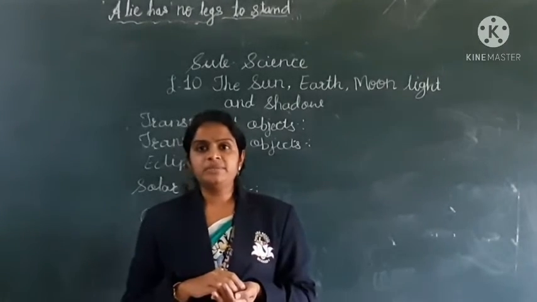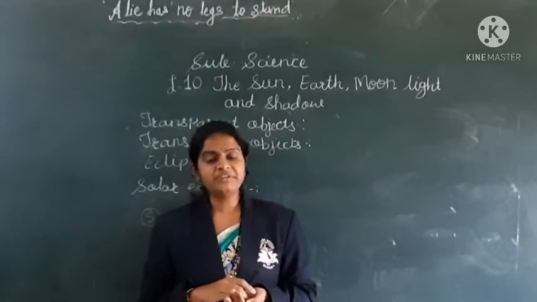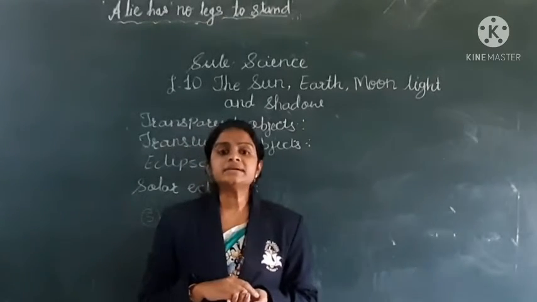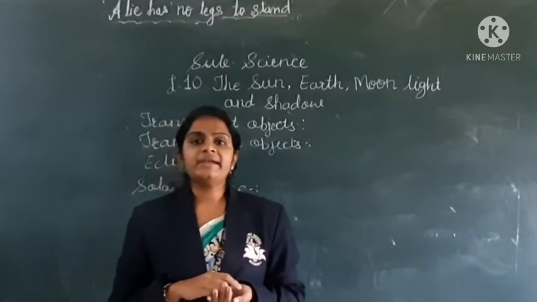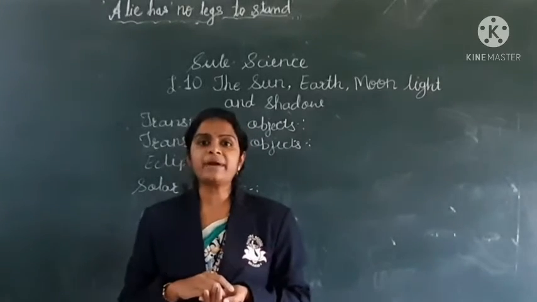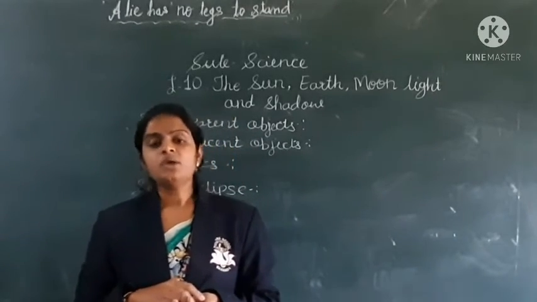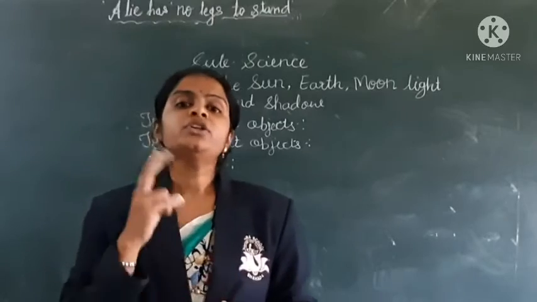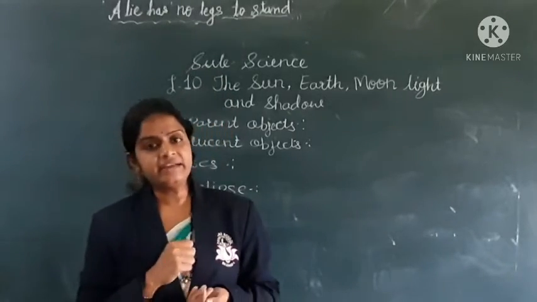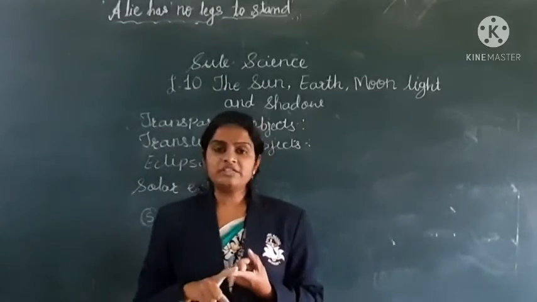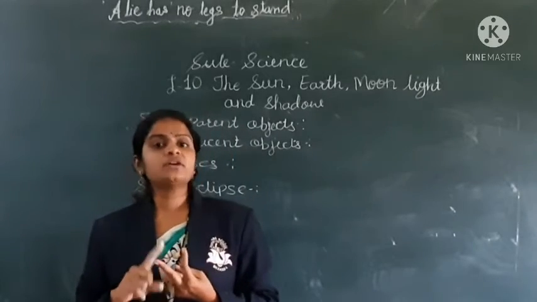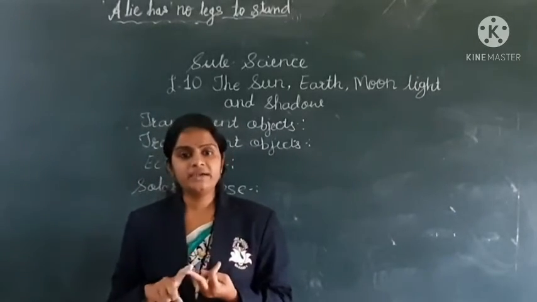During a solar eclipse, the portion of the sun blocked by the moon appears as a dark patch against the brightness of the sun. So in this way, there are two types of solar eclipse. First is the total solar eclipse and second is the partial solar eclipse.